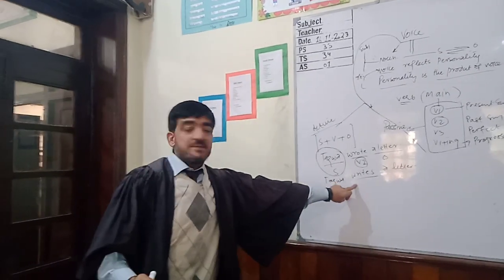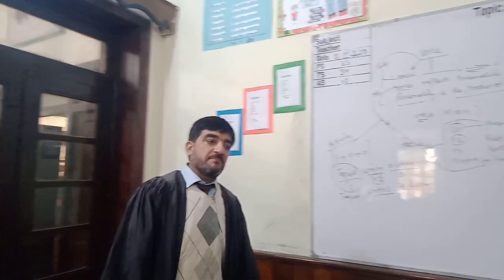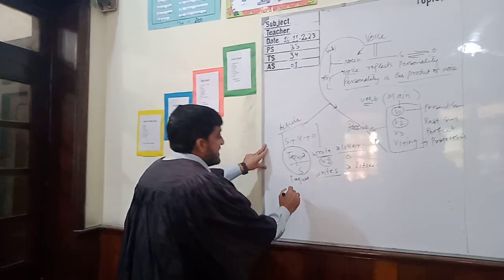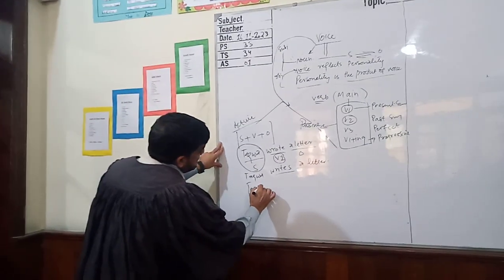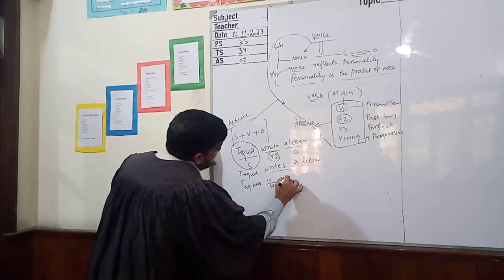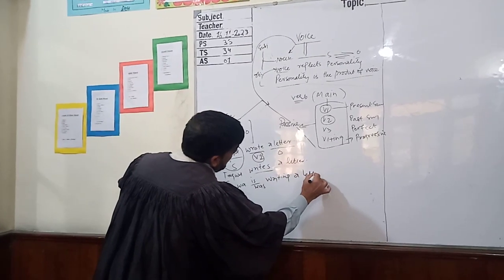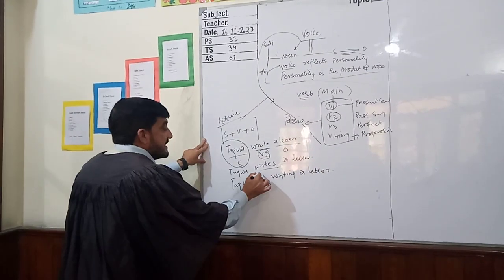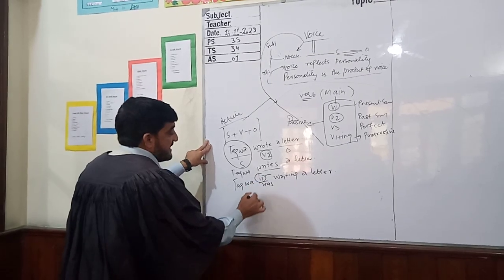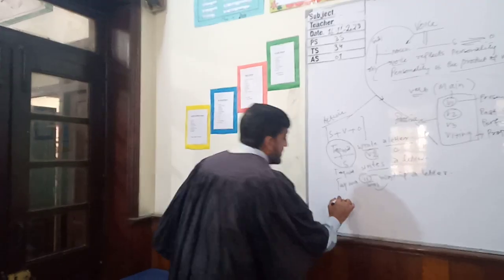Now it is V1 plus S. V1 plus S is equal to present simple. If I say Taqwa is writing or was writing, it means that I am talking about progressive. Is writing, present progressive. Was writing, past progressive.